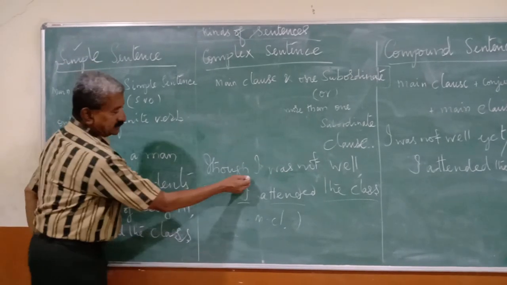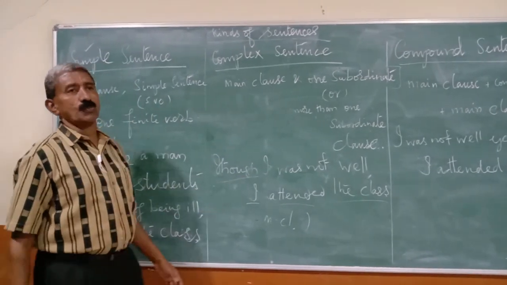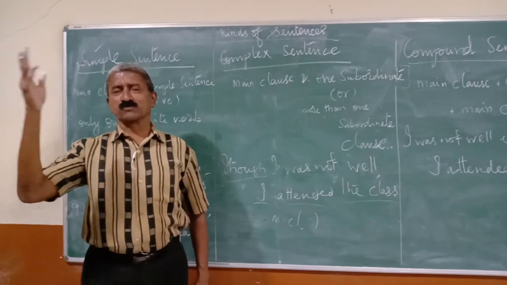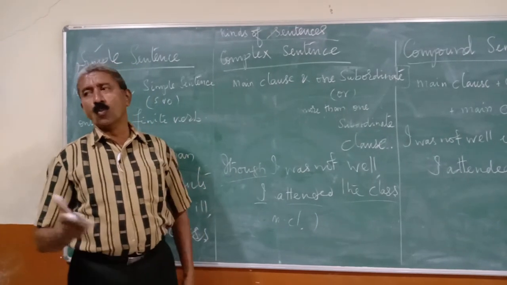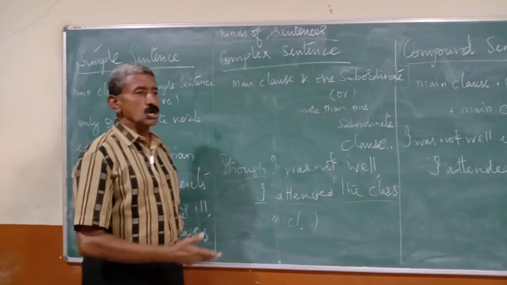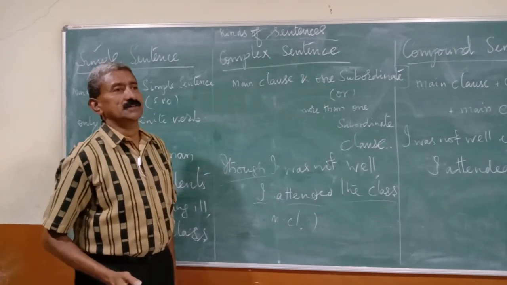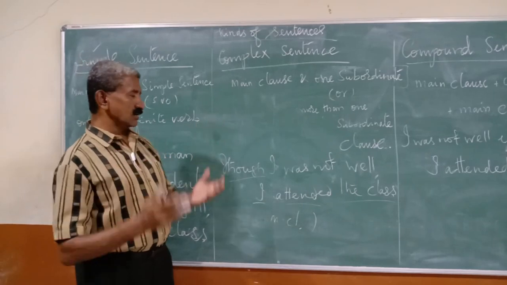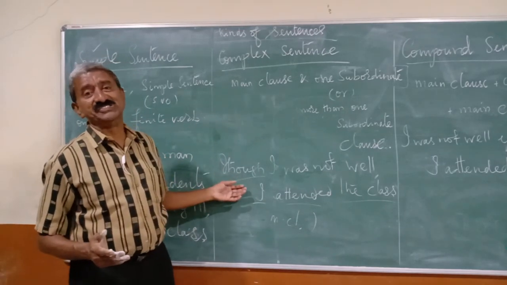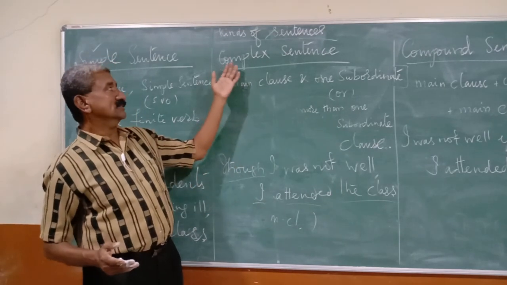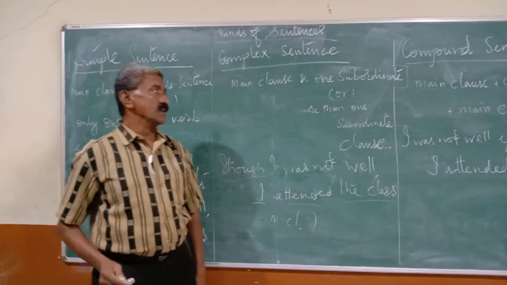Subordinate words include though, although, even though, and all WH question words, for example when, while, how long, who, whom, whose, where, which, what, by whom. These are all subordinate conjunctions we can use for complex sentences.